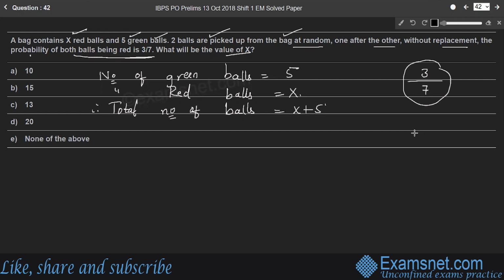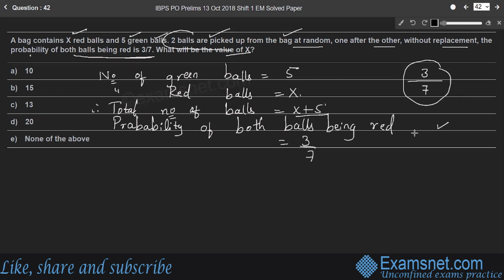So there are x plus 5 balls in total, right? So it is given that the probability of both balls being red is 3 by 7. So what is the meaning of the probability of both balls being red? That means the probability of the first ball being red, when one ball is picked up, into the probability of the second ball being red. Right? Because 2 balls are picked up randomly.